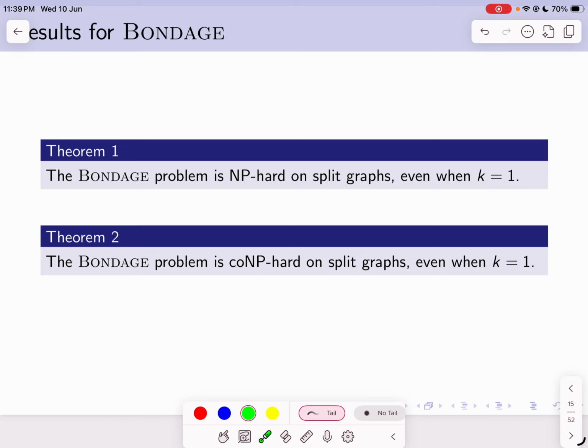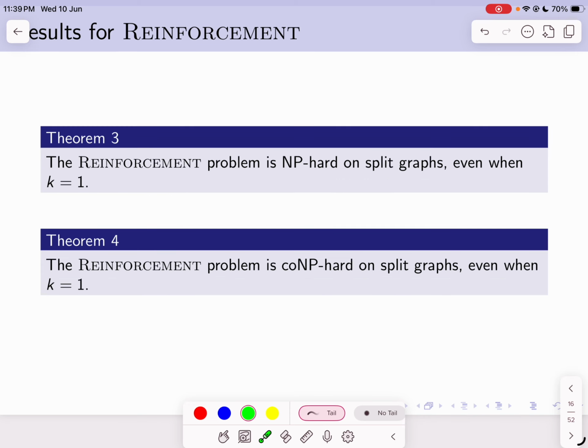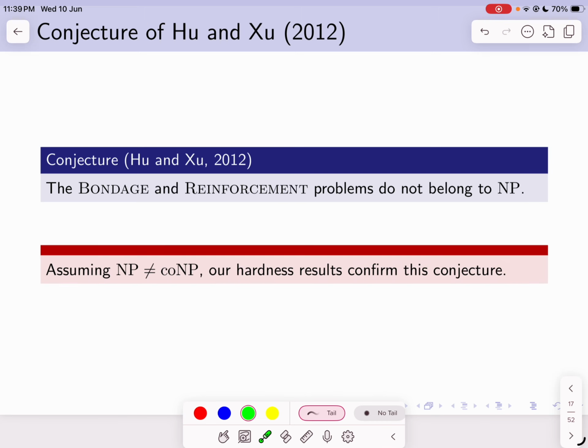In this talk we will prove that the bondage problem is NP hard as well as co-NP hard on split graphs when k equals 1. We will prove that the reinforcement problem also remains NP hard on split graphs when k equals 1, as well as co-NP hard. And as a consequence of these results, we settle the conjecture of Hu and Su.